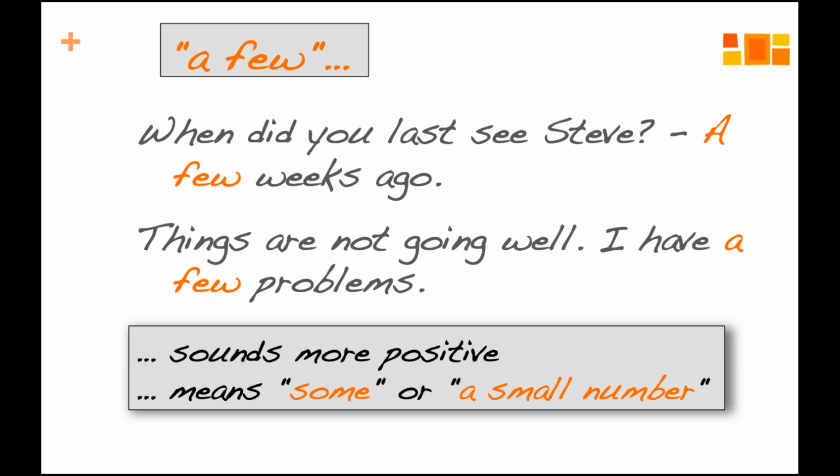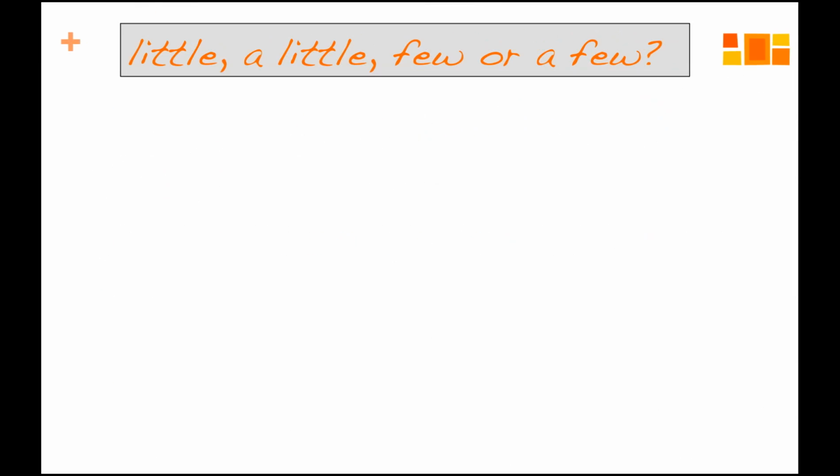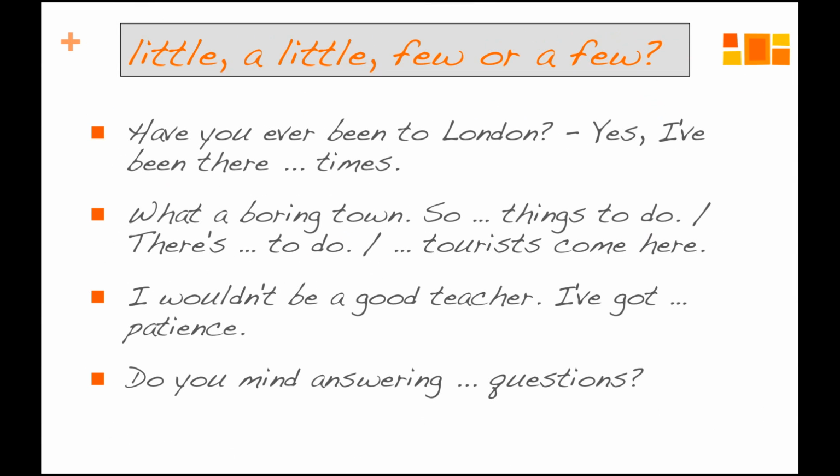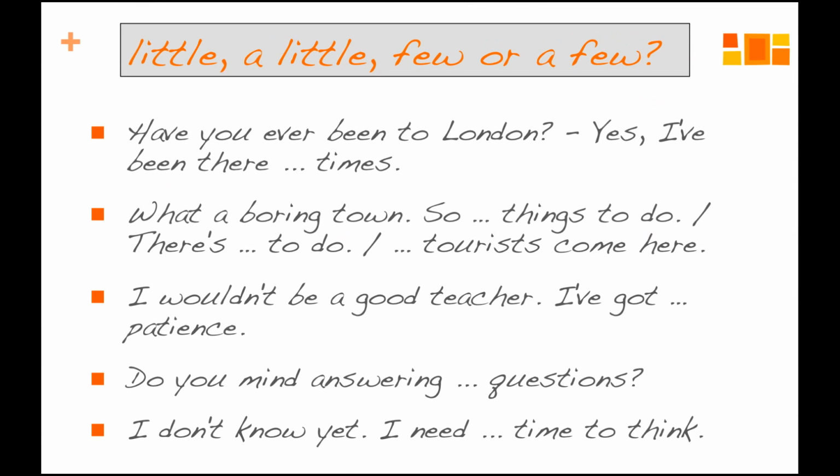Alright, ladies and gentlemen, so much for few and little, and a few and a little. We want you to do a little exercise now. So please, hit the pause button and get pen and paper ready and put in little, a little, few, or a few into those sentences. And once you're finished with that, you start the video again, and then we'll have a look at what you've written down. So hit the pause button now, ladies and gentlemen, and do your exercise, please.